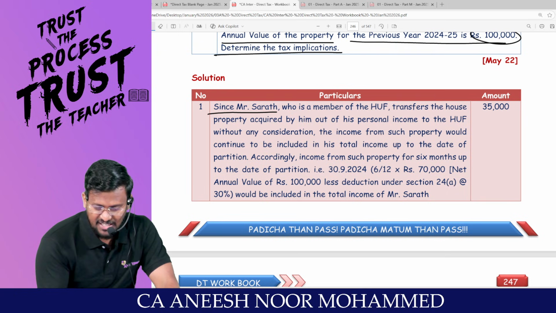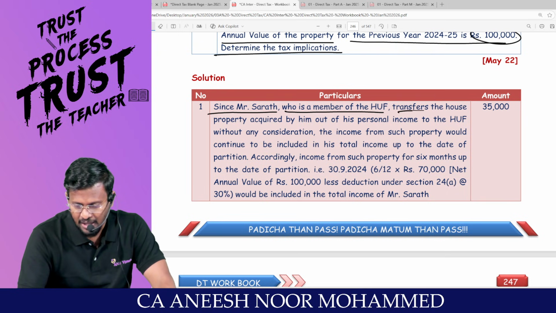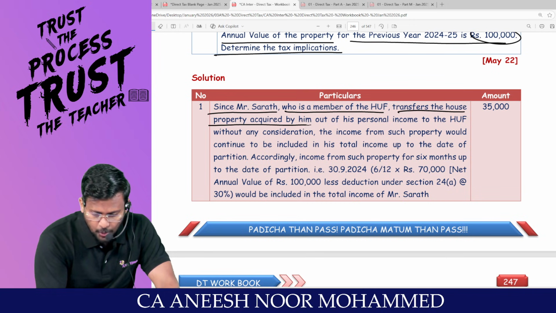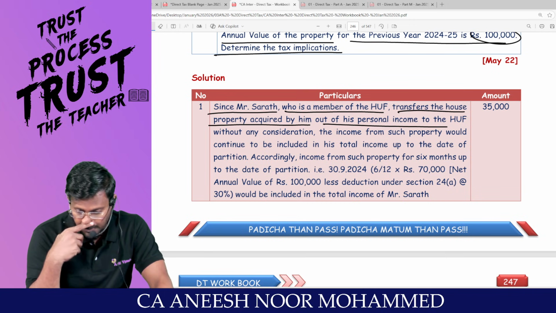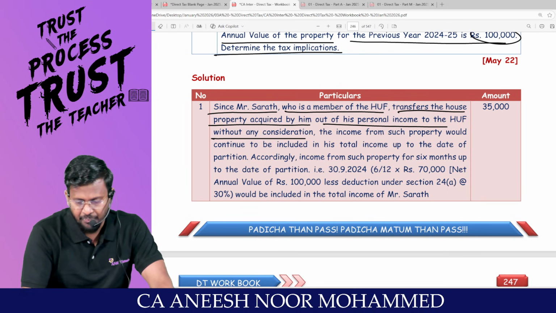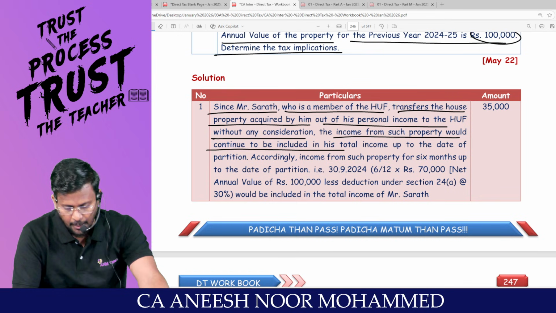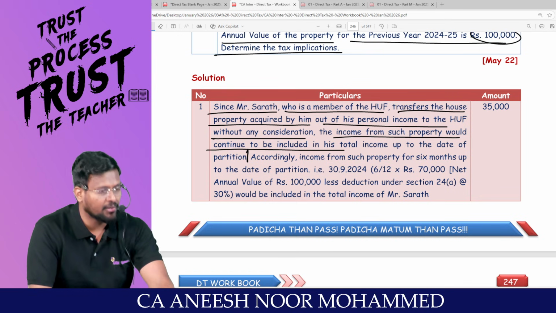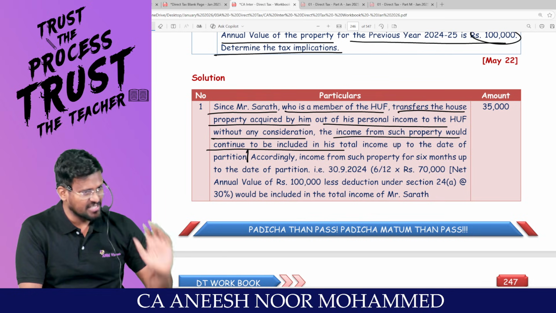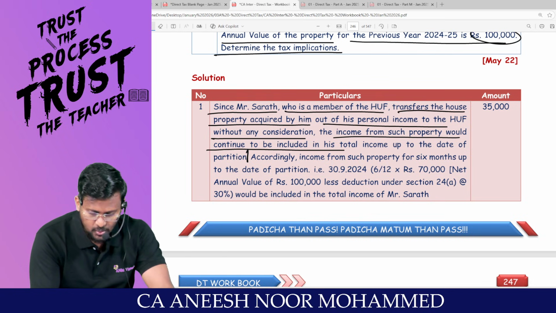Since Mr. Sarath Kumar, who is a member of the HUF, transfers the house property acquired by him out of his personal income to the HUF without consideration, any income from such property would continue to be included in his total income up to the date of partition. So till the asset is partitioned, clubbing provisions will apply.